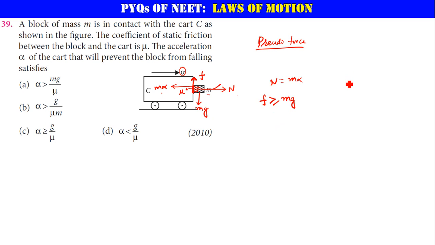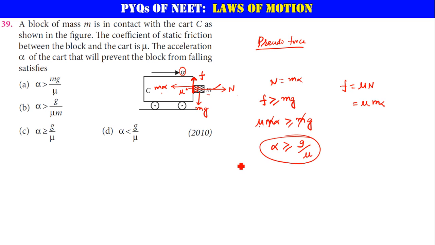Now, what is your friction? Friction f is equal to mu times N. Here N is equal to m alpha. Let me take that friction, which is equal to mu times m alpha, which is greater than or equal to mg. That m and this m gets cancelled. Alpha will be greater than or equal to, let me take this mu to the other side, alpha will be greater than or equal to g by mu. Which option is correct? Option C. Clear now?